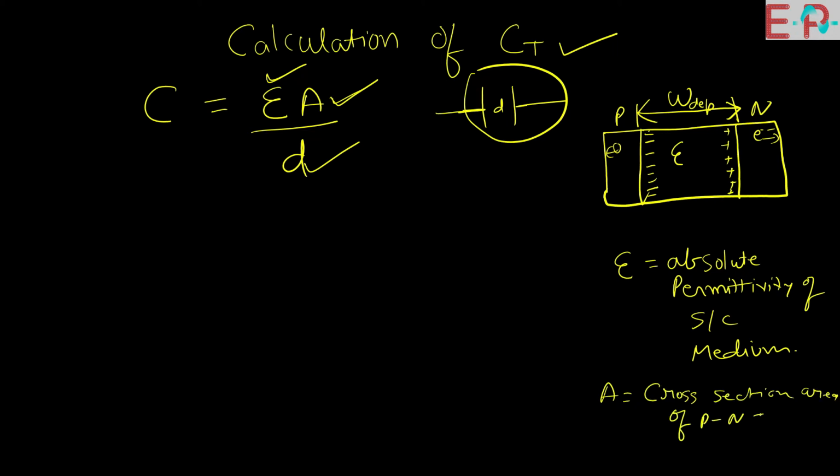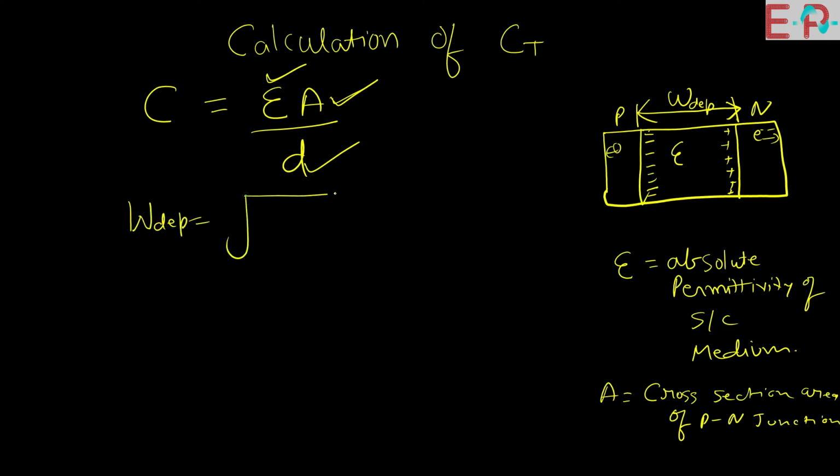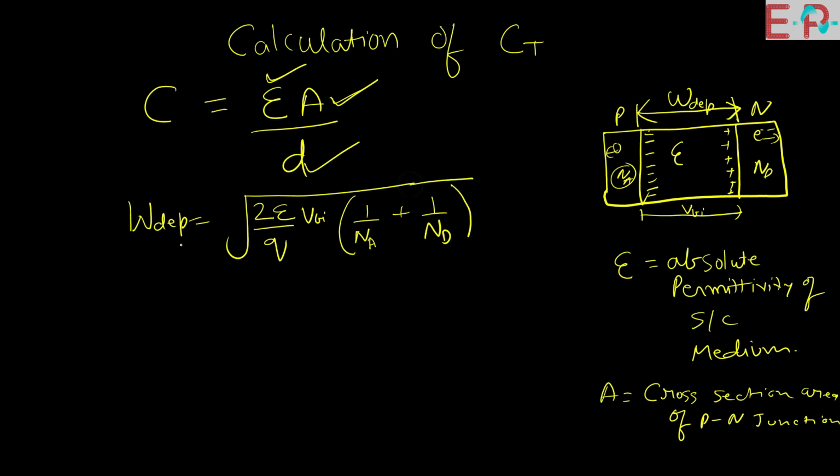So we know the formula of depletion layer width. Depletion layer width can be written as the root of 2 epsilon upon Q into the built-in potential voltage, this is VBI, into 1 upon Na plus 1 upon Nd, where acceptor impurities are added at the P side and donor atom impurities are added at the N side. So this is the formula of depletion layer width. So C equals epsilon A upon width of depletion layer, and A is the cross-sectional area of the PN junction.